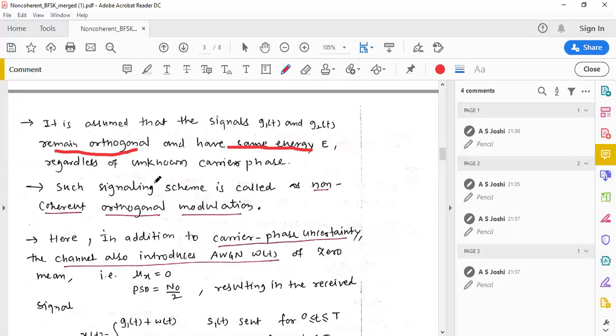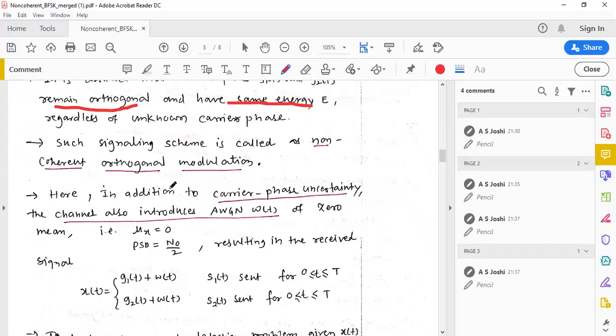Such a signaling scheme is called non-coherent orthogonal modulation.